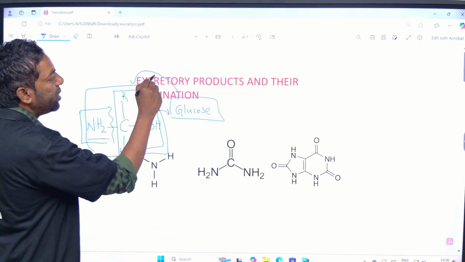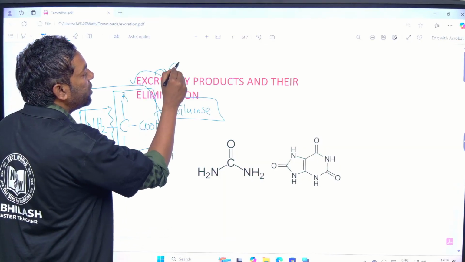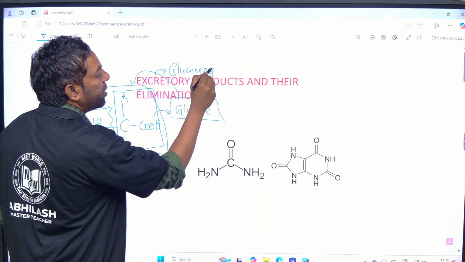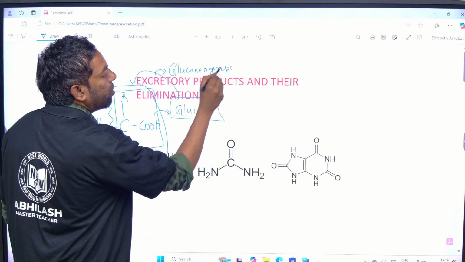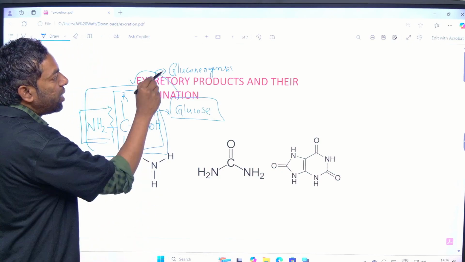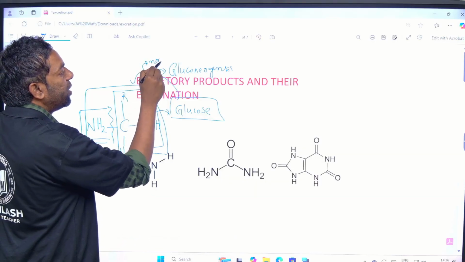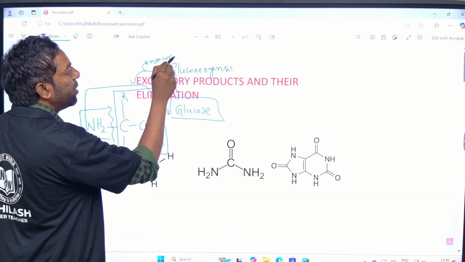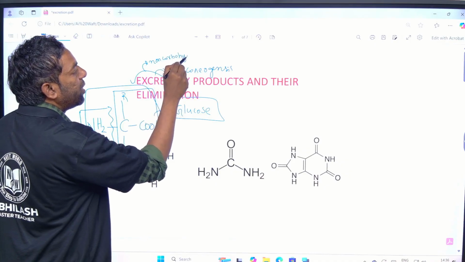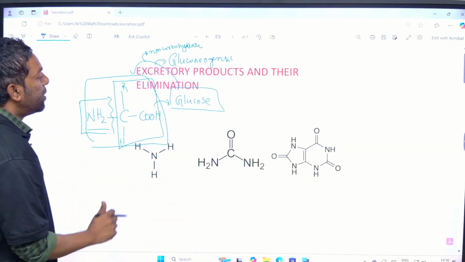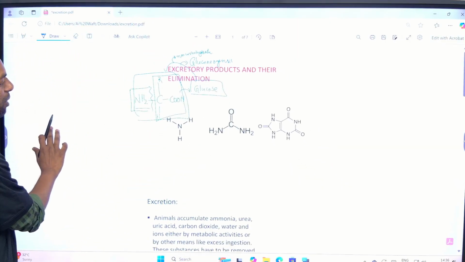We call this process gluconeogenesis, glucose produced from non-carbohydrate sources.